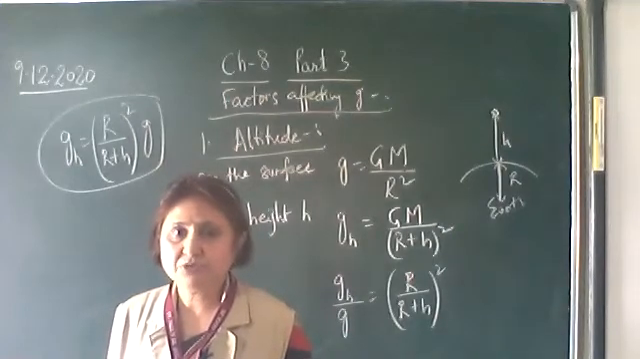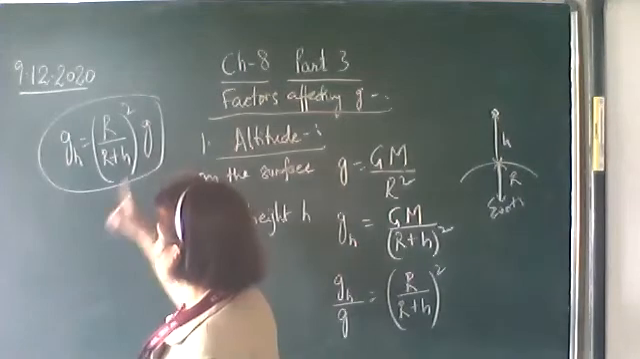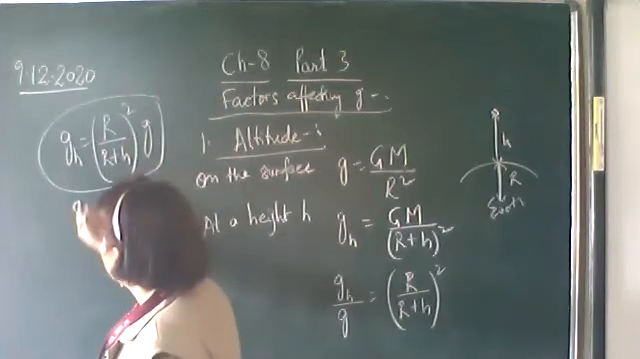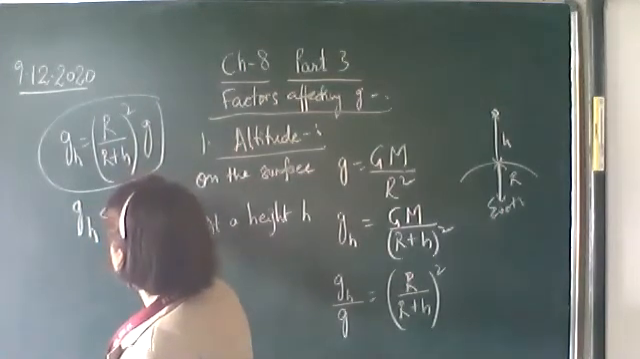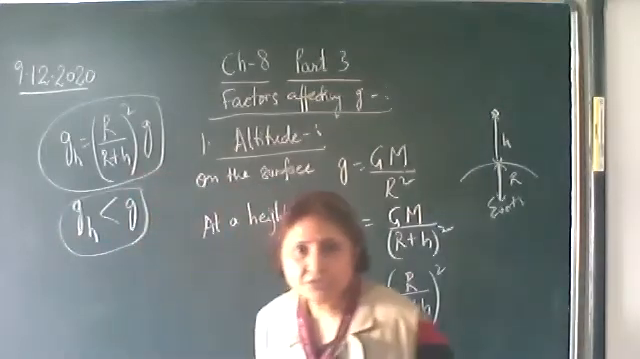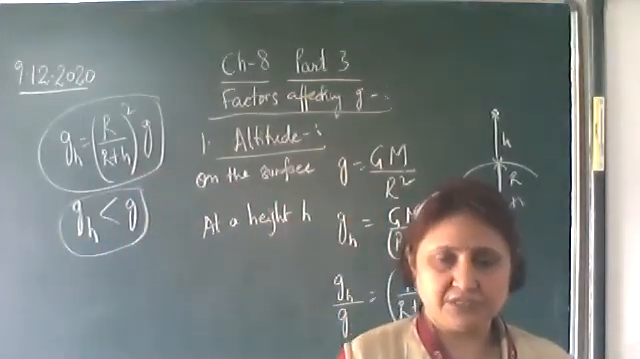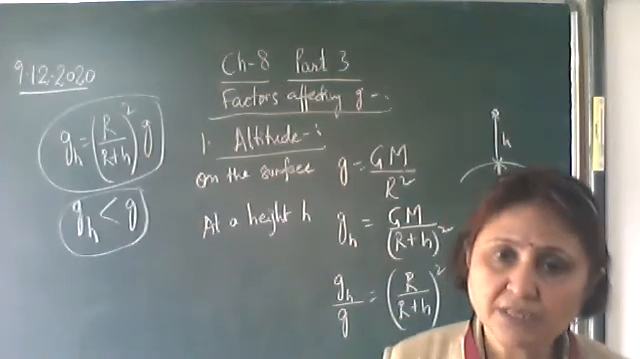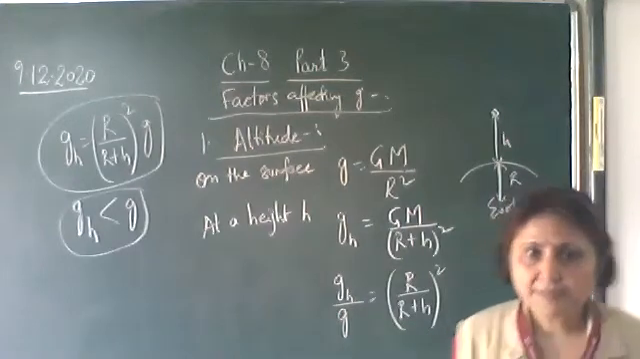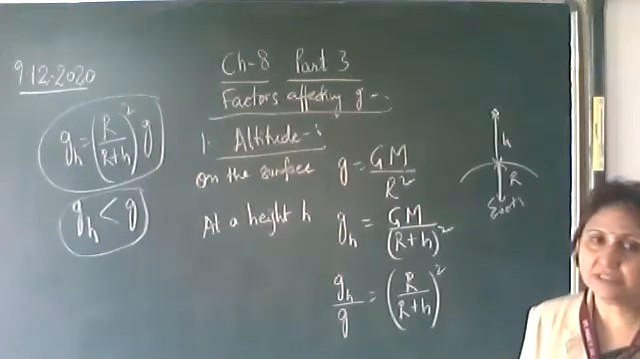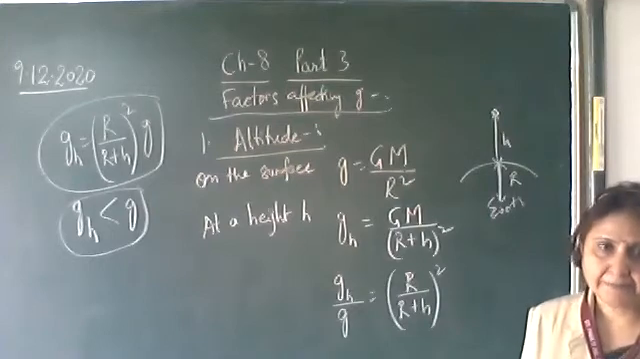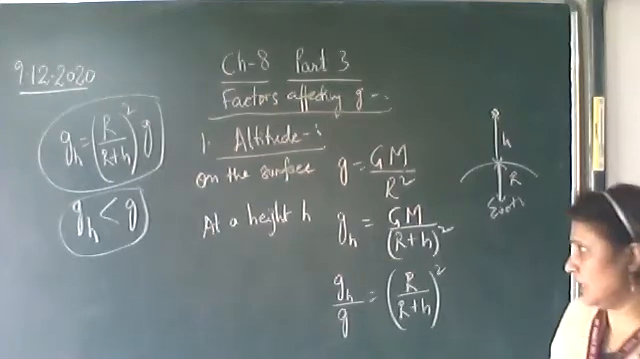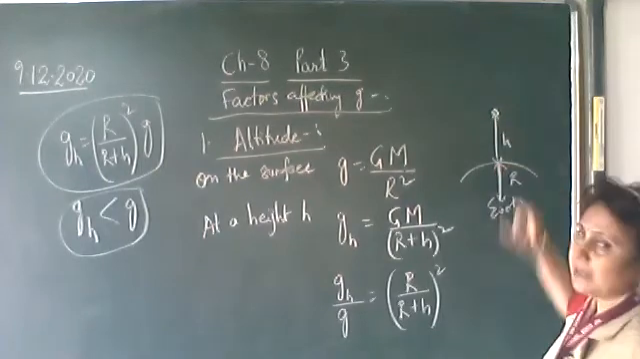From this expression, you can see that the acceleration due to gravity at a height will be less than g. So from here we see that gh is less than g. That is, the acceleration due to gravity decreases with the increase in height. As h increases, gh will decrease. Okay, now let us consider that h is much less than R.